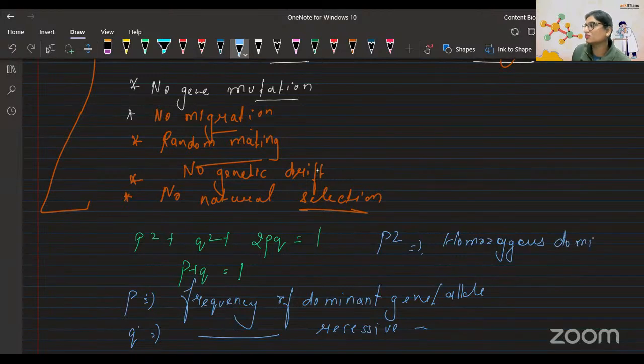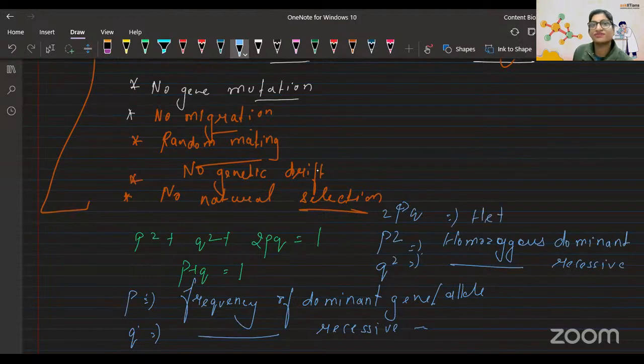I will tell you why I said sorry, because I said a sentence which was a little wrong. Homozygous recessive. Actually, I used the word heterozygous. Heterozygous is used for PQ, 2PQ. This is heterozygous because one is P and one is Q.